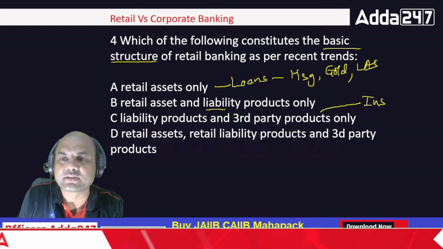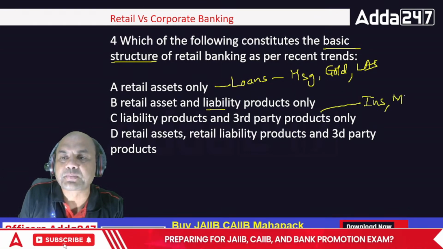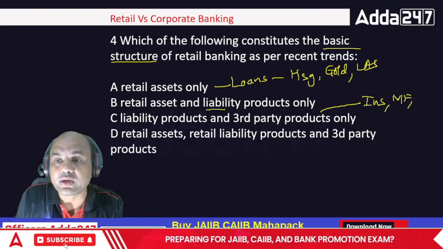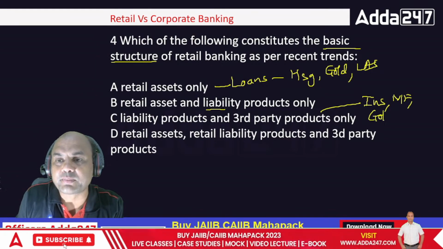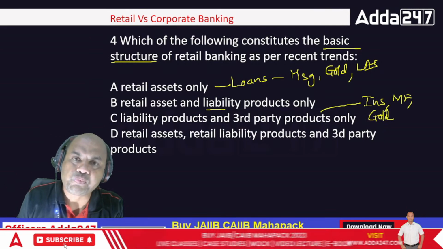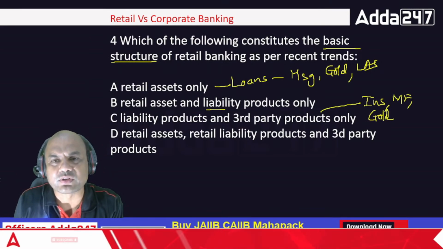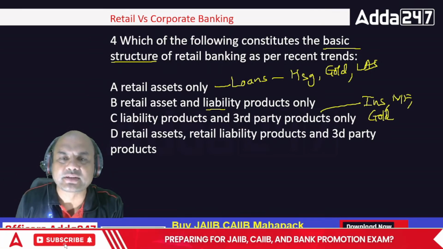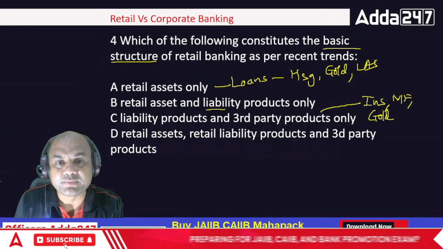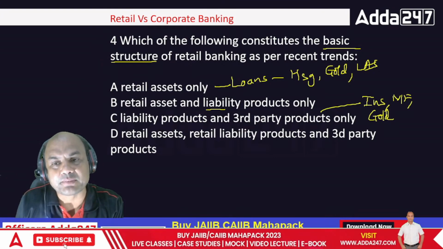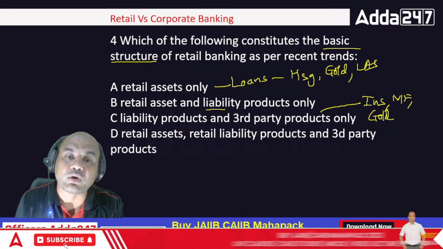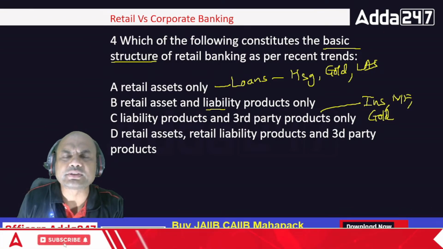Insurance, mutual fund. Then what? Gold coin. Gold coin sale is also there in some banks. These are the major ones. Bonds are also sold, but let's consider these three only. And last one, retail assets, retail liability, and third party products. So all of them.